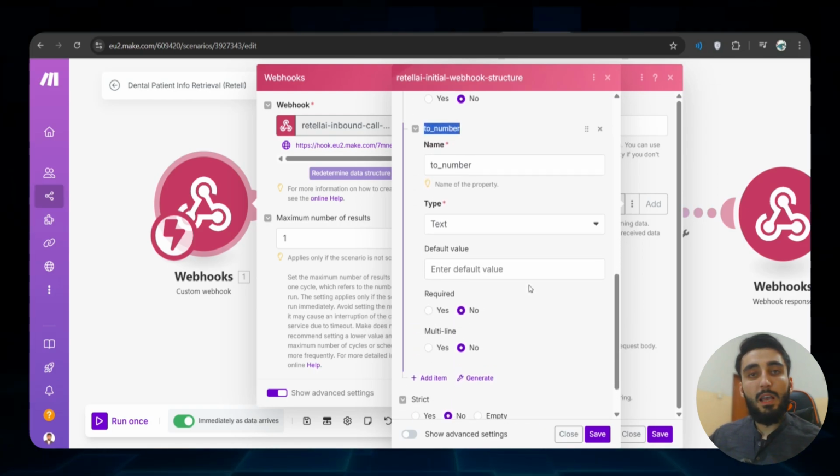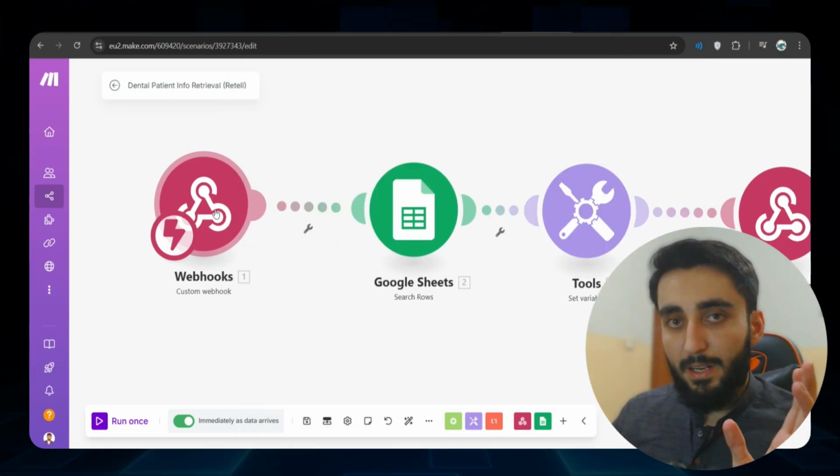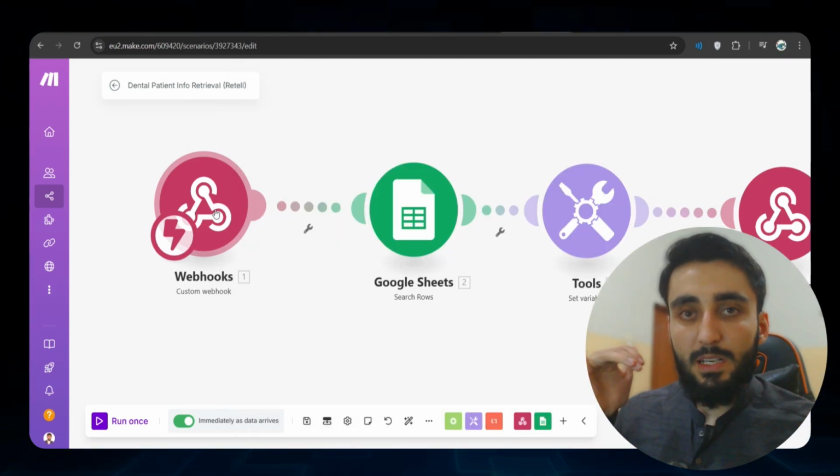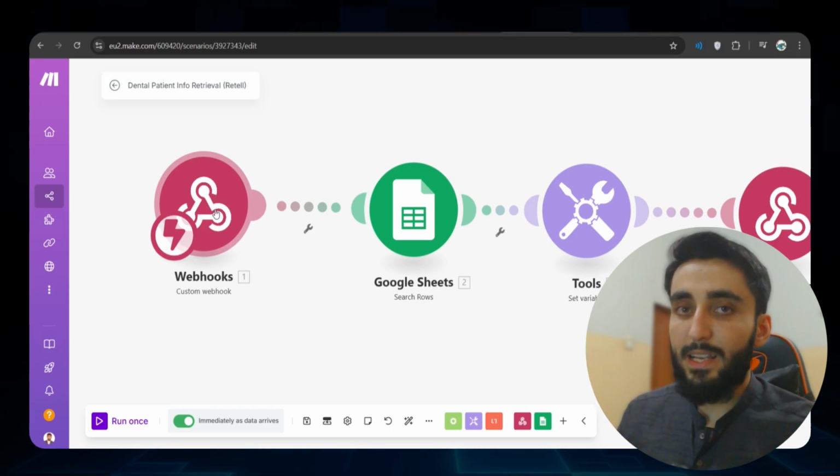If the incoming payload has these 3 keys inside, then you accept the request and proceed further. Even if you don't specify it, it's all good, it will still work. It's just because I myself am a developer, so I prefer telling webhooks what type of data to expect. Let me summarize once again. Somebody calls the RetellAI phone number that you have assigned to the AI agent.